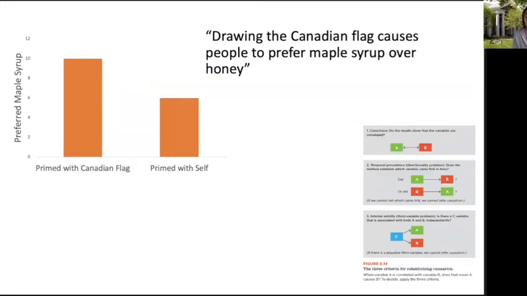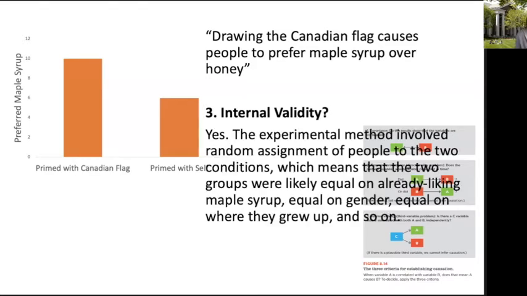What about internal validity? Remember that internal validity is about the study's method. And in this case, the experimental method does achieve internal validity, in my opinion. One aspect of internal validity is the random assignment that they used in the study. When they use random assignment to put people in the two conditions, it makes the two conditions equal on a lot of individual difference variables that you might think about as an internal validity problem.